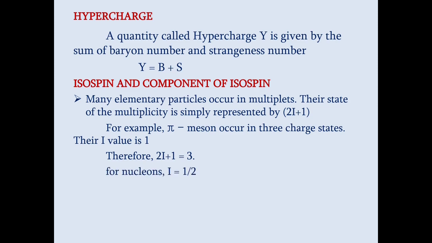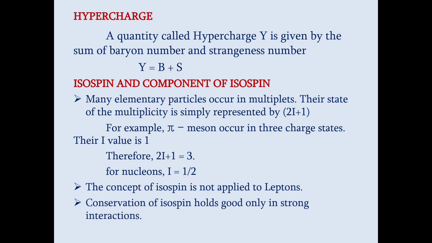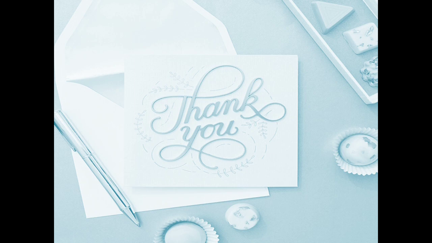For example, pi mesons occur in 3 charge states and their I value is 1. So 2I plus 1 is equal to 3, or you can call their I3 states as plus 1, minus 1 and 0. This isospin is applicable only to heavier particles like baryons, and isospin is not applicable to leptons, and it holds good only in strong interactions.